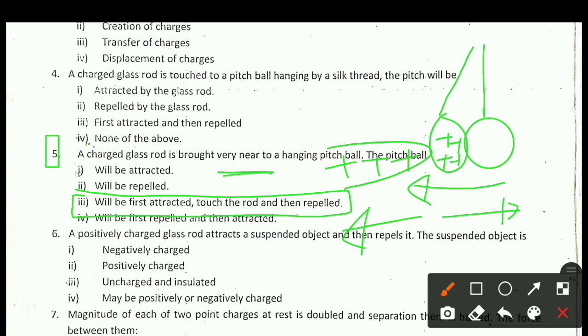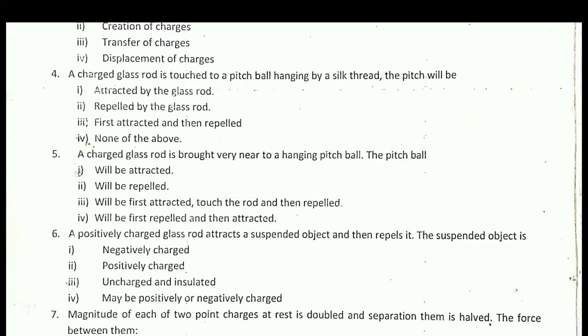So right answer is option 3, will be first attracted, touch the rod and then repelled.